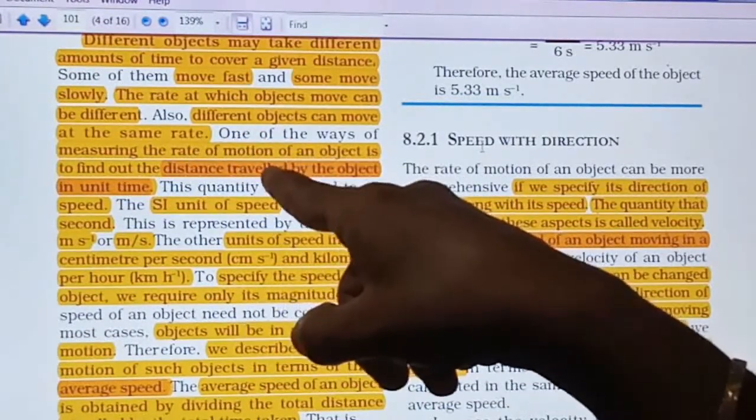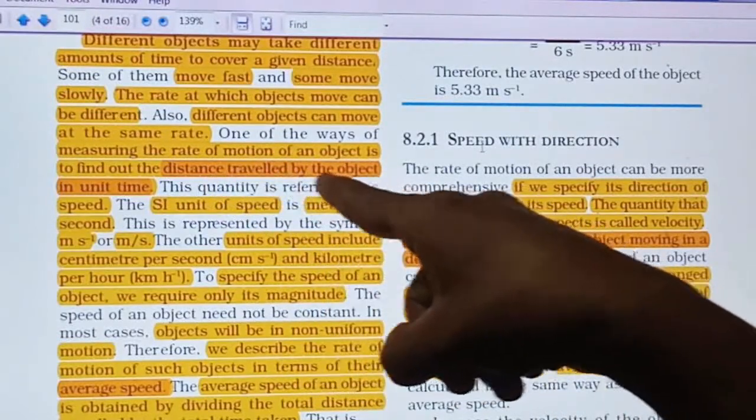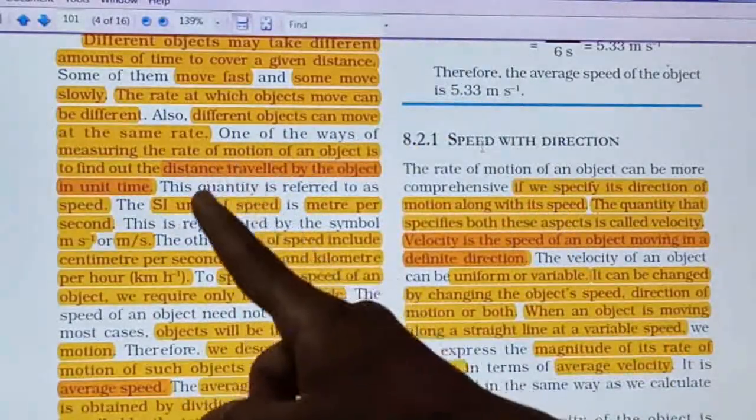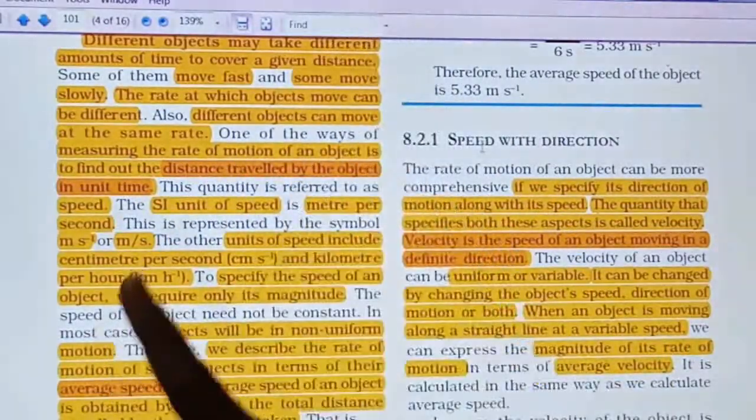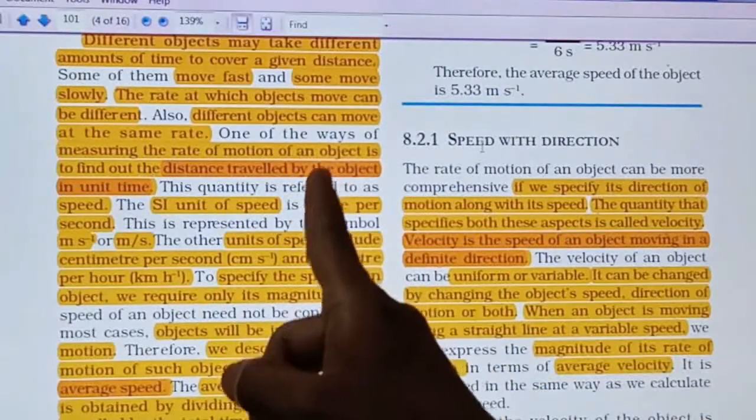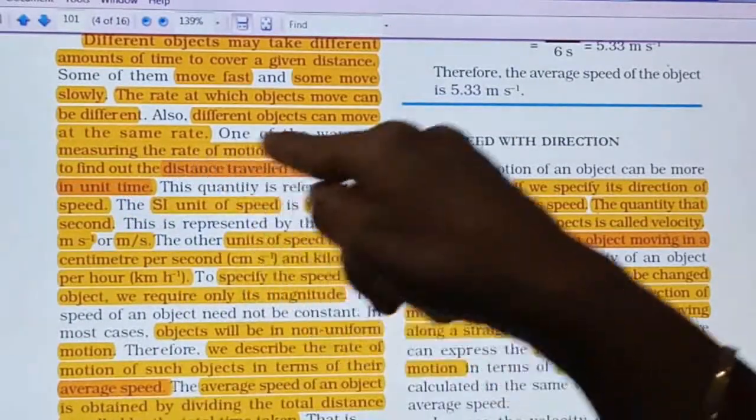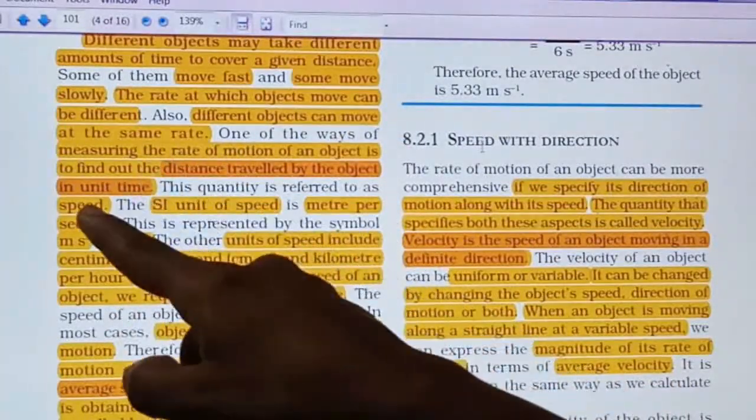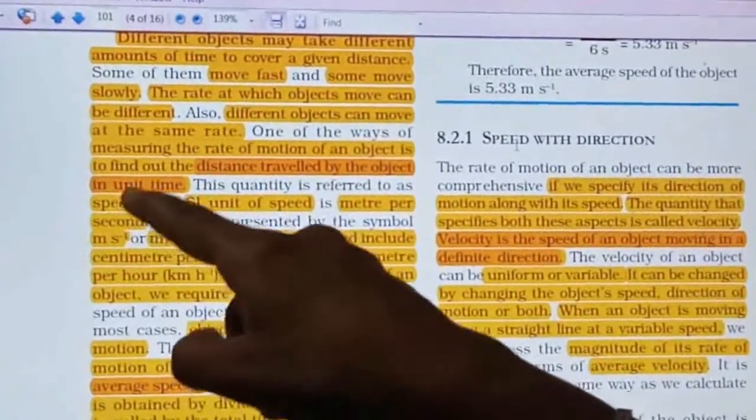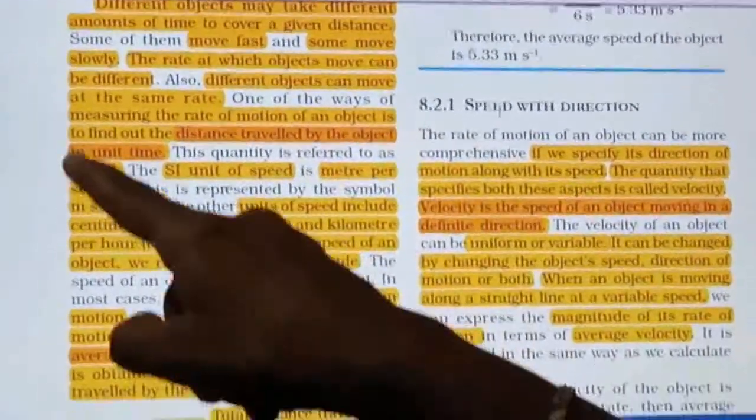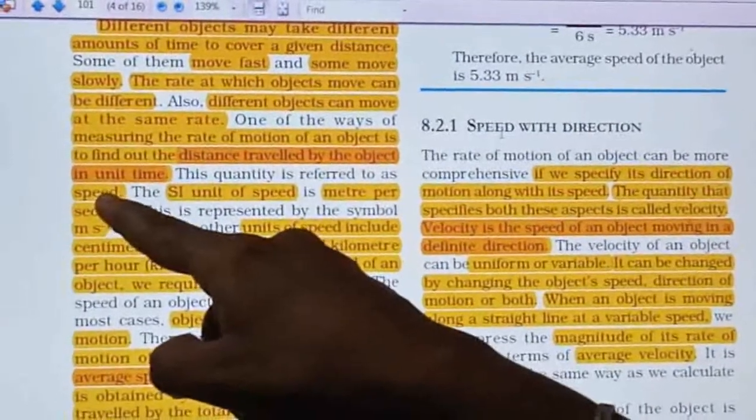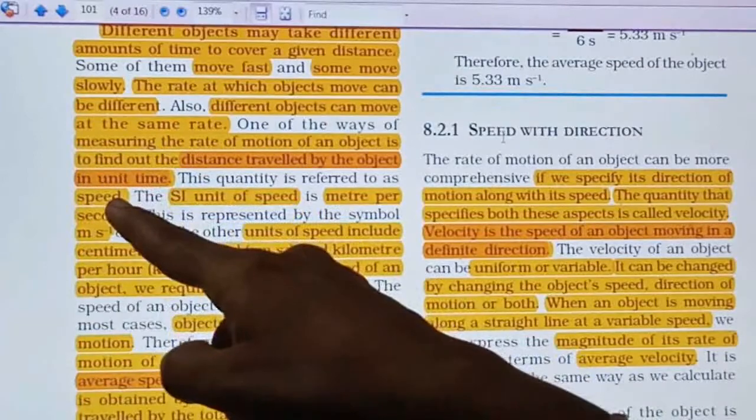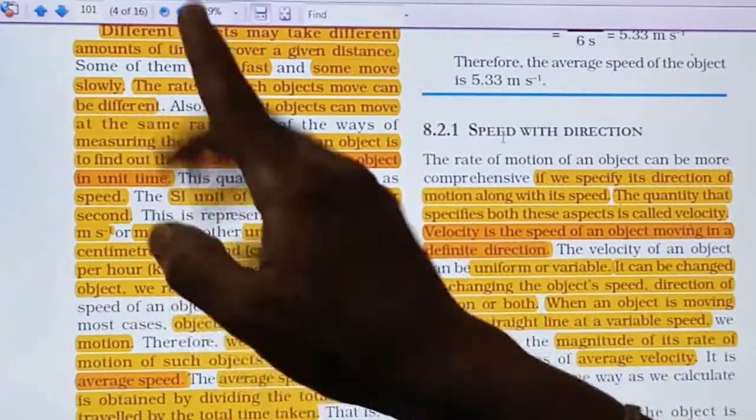So this can be measured, that is distance traveled by an object in a unit time, means per second how much distance is traveled, or per hour how much distance is traveled by an object, is nothing but the rate of motion of an object, right? And this is what is called speed. So speed is the distance traveled by an object in a unit time. So speed is equal to distance upon time. In simple form we can say speed is equal to distance upon time, right?